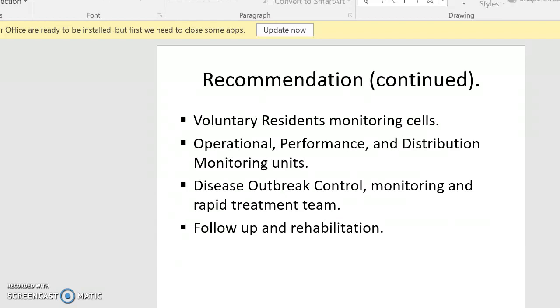Voluntary resident monitoring. What I mean by that is that residents will volunteer for training to show them how to monitor their water, how to test their water, and if there are any problems or contaminants, they will send it to the central station for evaluation. Operational performance and distribution monitoring units should be established. Disease outbreak control, monitoring and rapid treatment team is advised. Follow up and rehabilitation is very necessary.